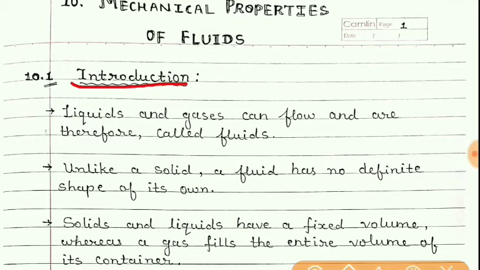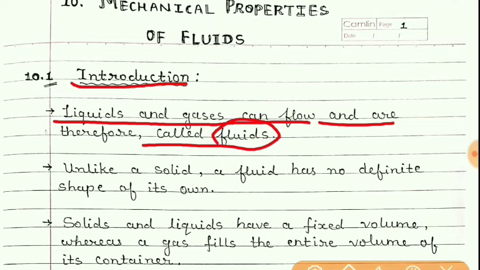Students, we know that liquids and gases can flow, and so they are called fluids. We have a pipeline for a gas at our home in which gas flows.